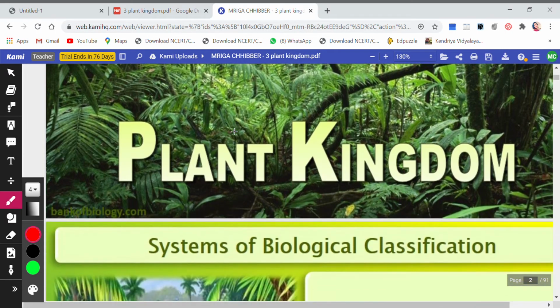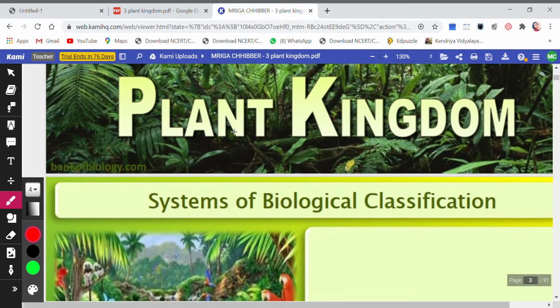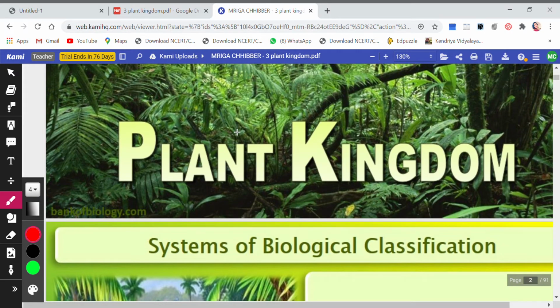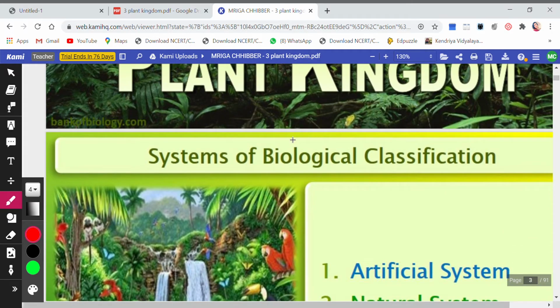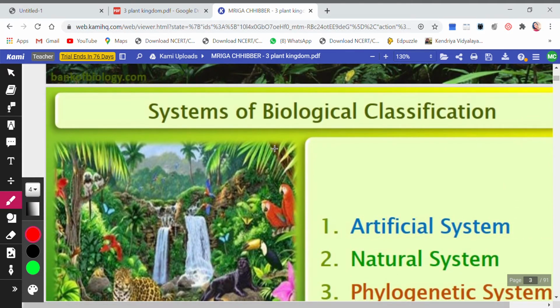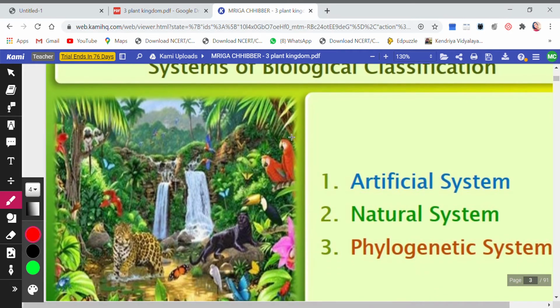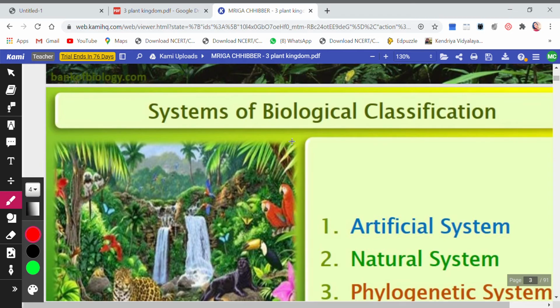Something new. So children, you know that Whittaker was the scientist who gave the five kingdom system. We have done this in class 9 also, right? So five kingdoms. Out of those five kingdoms, one was plant kingdom. Now we have to study how the classification was done in this kingdom, a system of biological classification. What type of classification did they use?